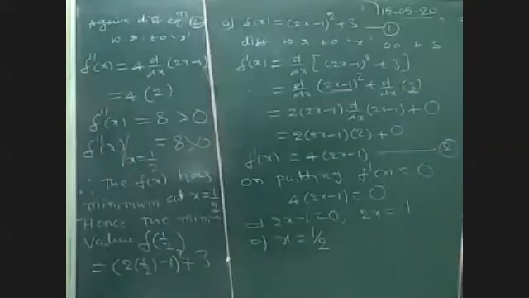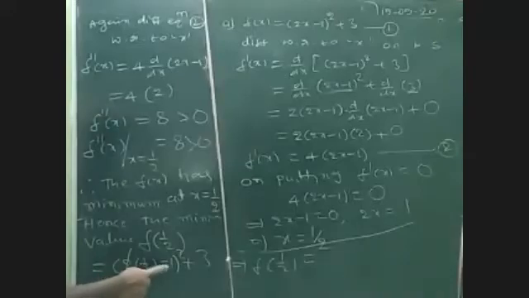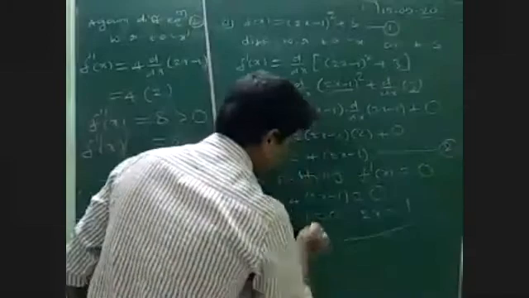Yes. What is the minimum value? f of 1 by 2 value. So f of 1 by 2 is equal to, here 2 gets cancelled. 1 minus 1, 0. 0 square 0. 0 plus 3, that is 3. So this 3 is the minimum value.